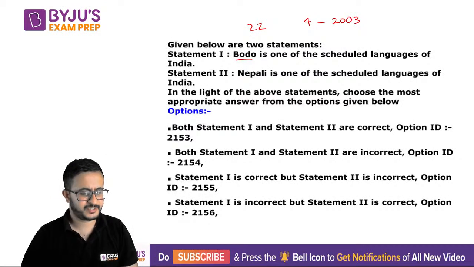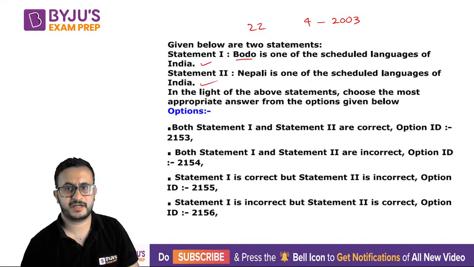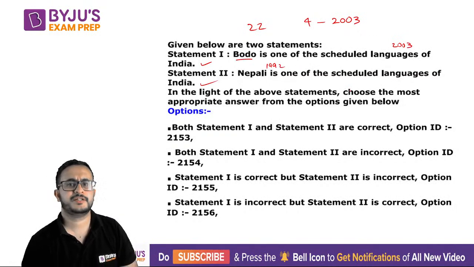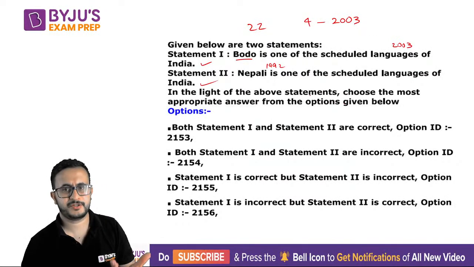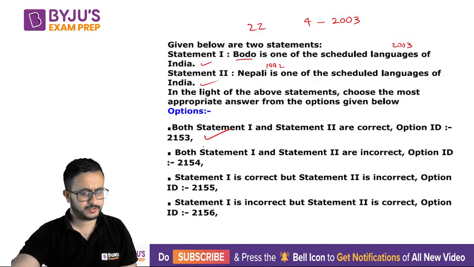So that is correct. Nepali is also one of the scheduled languages, added in 1992. Both are scheduled languages, and Nepali is the only foreign language added in the schedule. So both of these statements are correct.